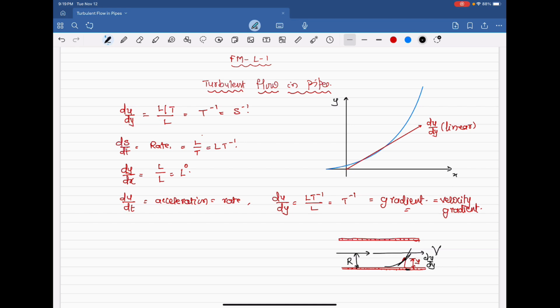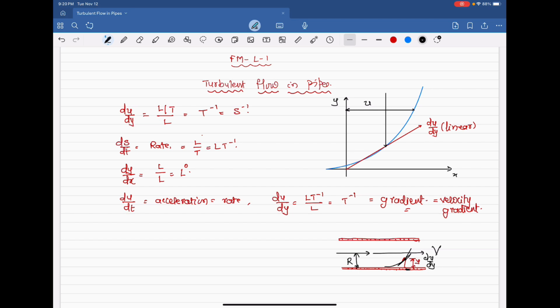Now, velocity of flow from here to here, just see what I am drawing.